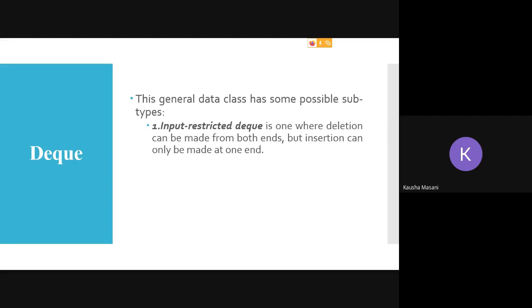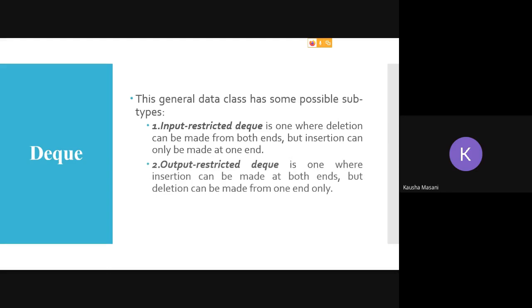Such a type of DQ is known as input restricted DQ. Another one is output restricted DQ. Insertion can be made from both the ends, whereas deletion can be done from only one end. So that is your output restricted DQ.